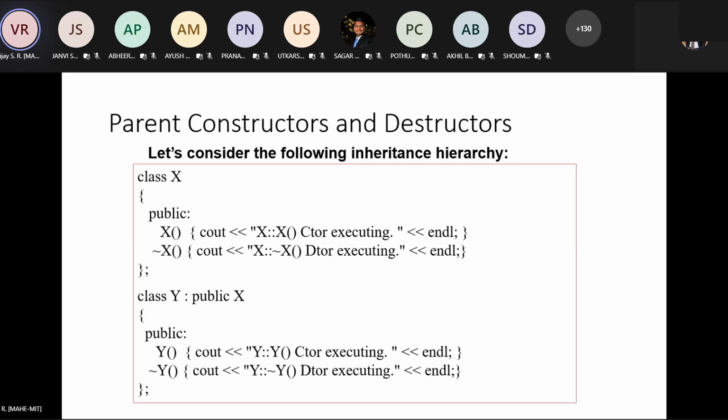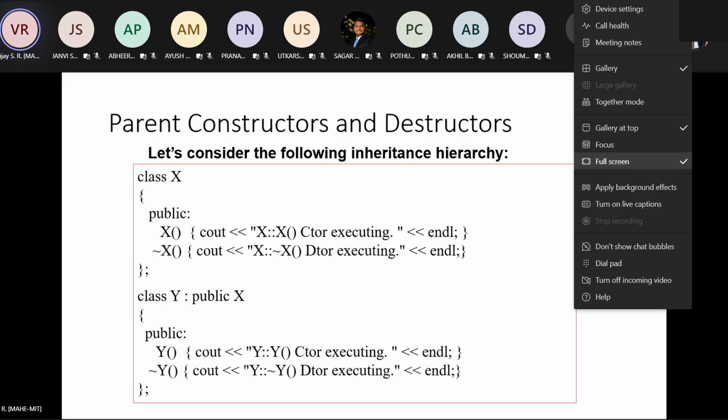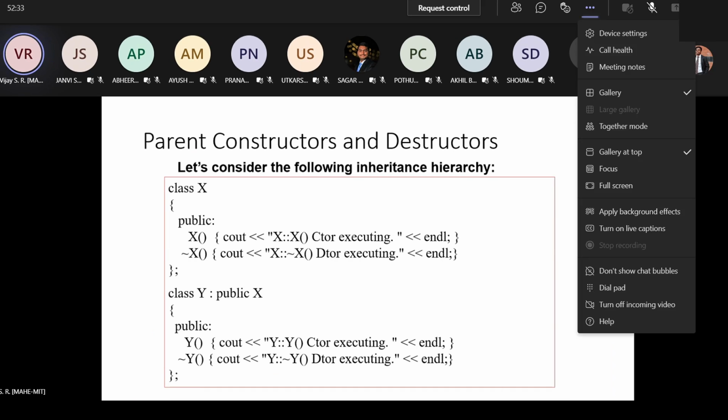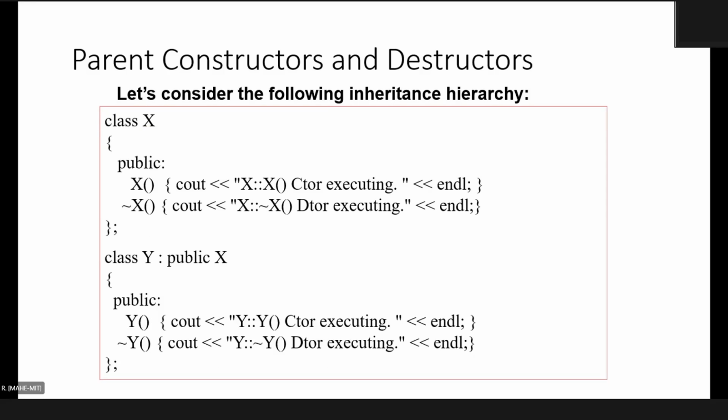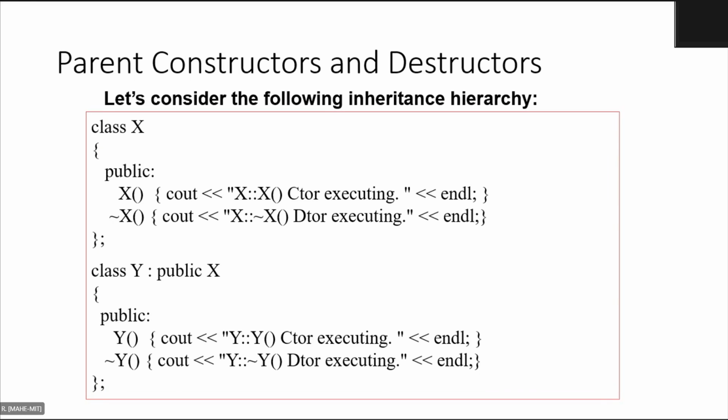You have class X, there is nothing there, simple. There are two public functions. One is the constructor, one is the destructor for class X. Similarly, class Y derived from X, public derivation from X. Again, Y also has two very simple functions, constructor and destructor of Y. Very simple, right? All of you observed this code, quite simple.